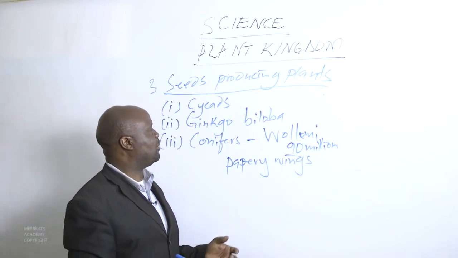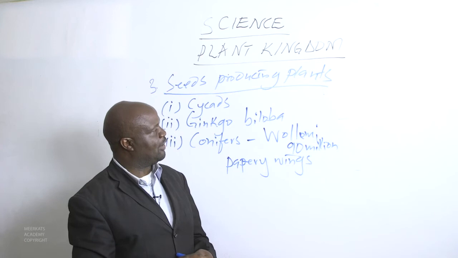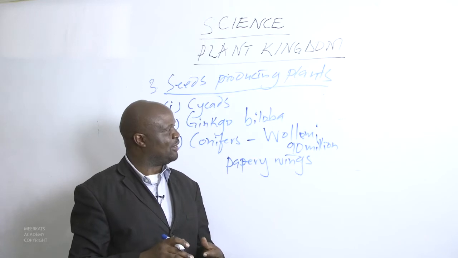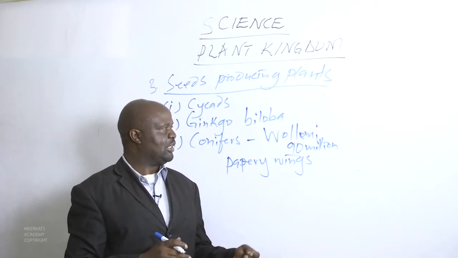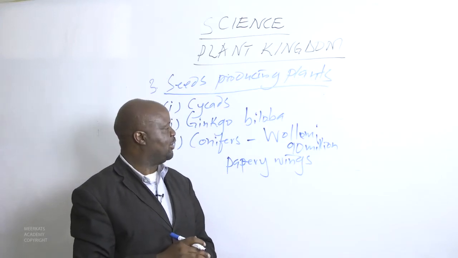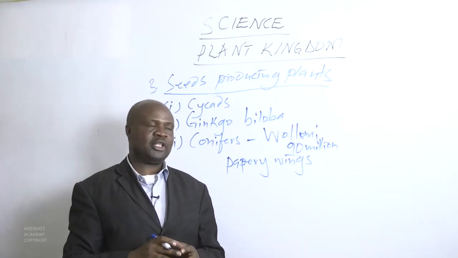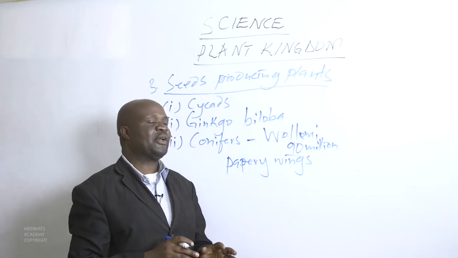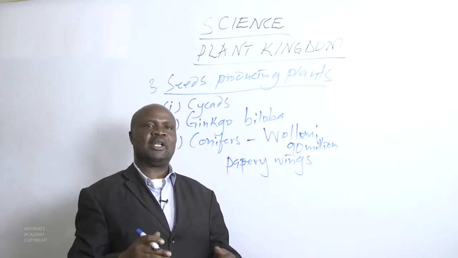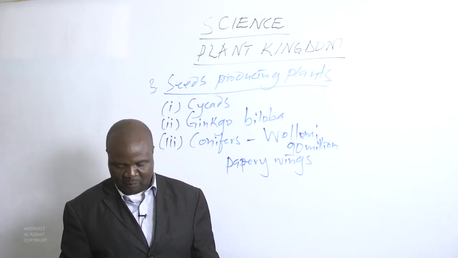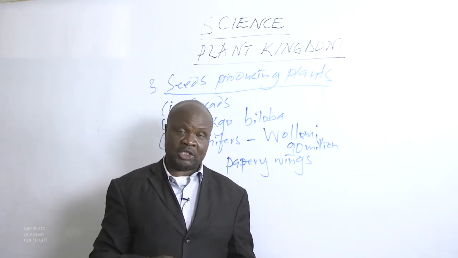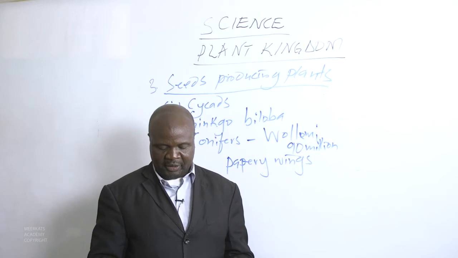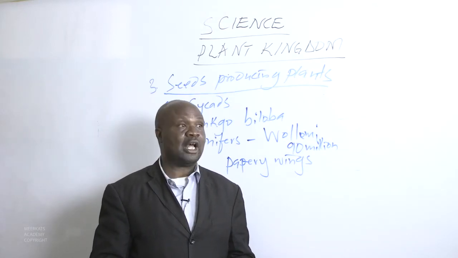So we are saying good examples of conifers are the Wollemi pines. We are told they came into existence 90 million years ago, according to carbon dating. The Wollemi tree has seeds that are very small, light, and tiny, and they have papery wings. The papery wings assist them when they are blown by wind so that they can be carried from one end to another where the condition is favorable for them to germinate. We can now check the fourth class, that is the flowering plants.